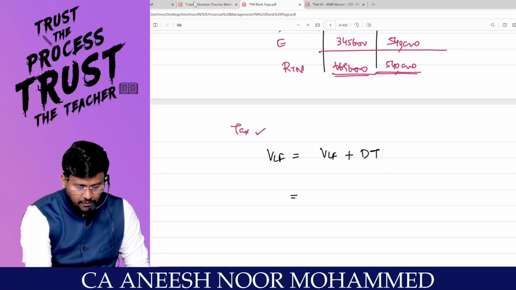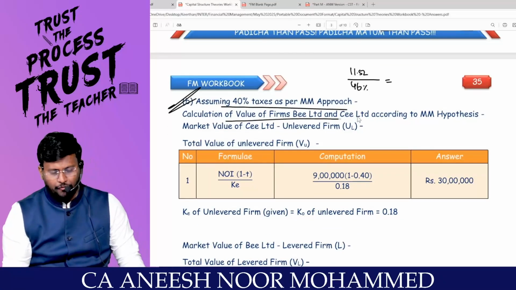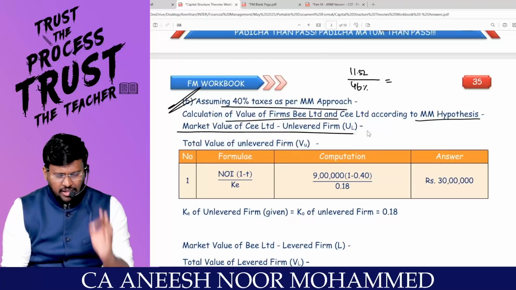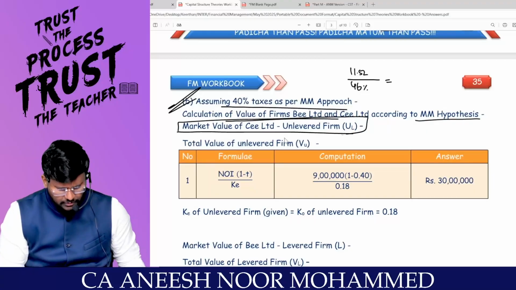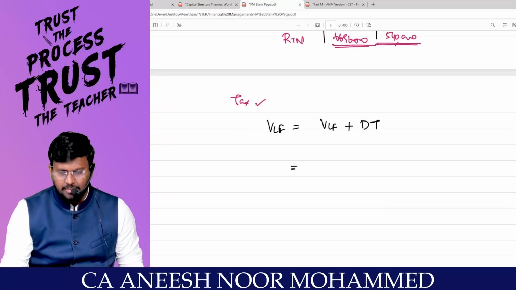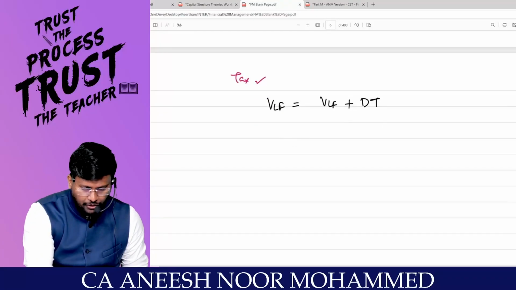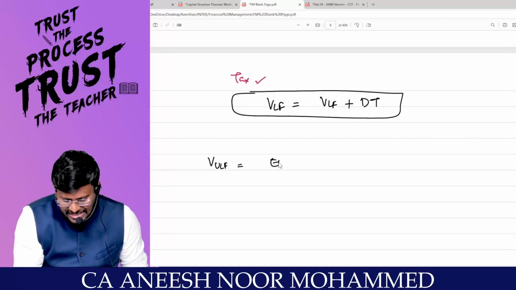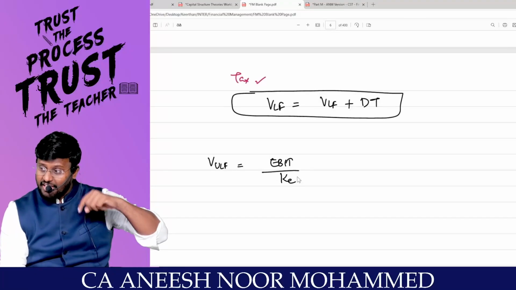That means nothing but, my dear students, look here. Calculation of value of firms: there is B Limited and C Limited according to the hypothesis. Market value of C Limited is always as per the value of the unlevered firm. Sir, in order to value the levered firm, first I have to value the unlevered firm. Correct? Value of unlevered firm is basically EBIT divided by KE. This was the earlier formula if there is no tax.